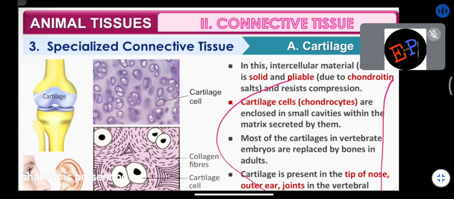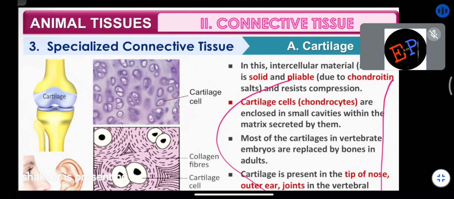Cartilage is made up of what? Cartilage is made up of cartilage cells. And in the gap between these cartilage cells, you will find an intercellular material which is solid, but it is pliable. What is meant by pliable? You can bend it very easily. Are you able to understand me? It is flexible. For example, our ear and nose are made up of cartilage, not bones.